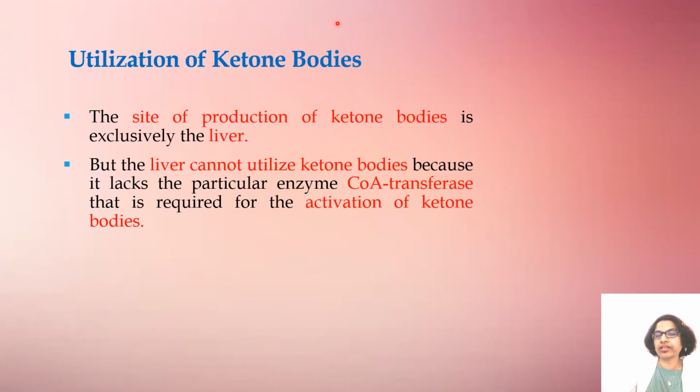So how are these ketone bodies utilized by our body? The site of production of ketone bodies is exclusively the liver. But the liver cannot utilize ketone bodies because it lacks an enzyme known as CoA transferase, which is required for the activation of ketone bodies.